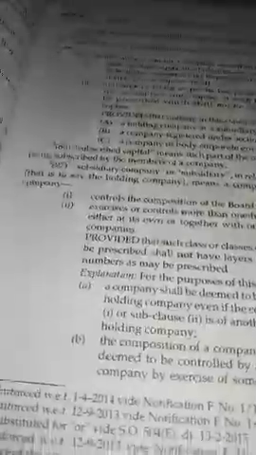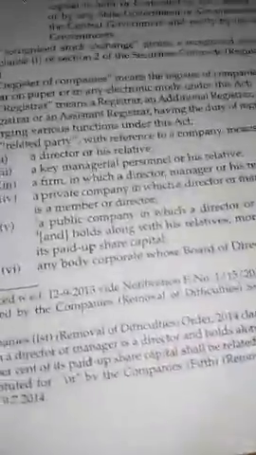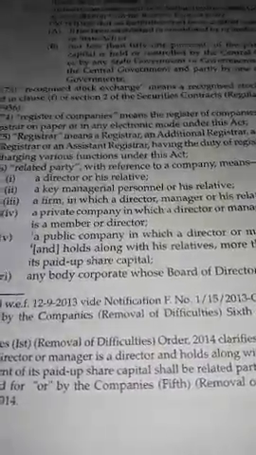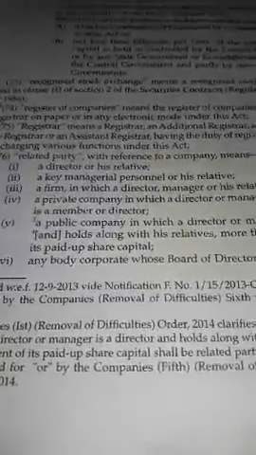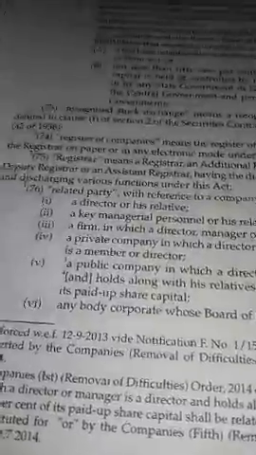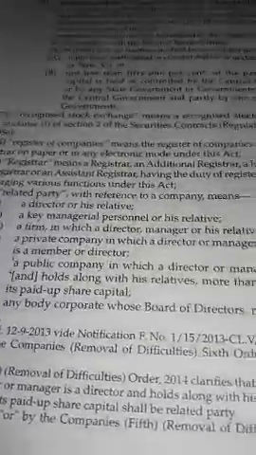Here, let us define what a related party is. We have already said Section 276 of the Companies Act defines a related party. What is a related party? Section 276 of the Companies Act therein describes a related party with reference to a company as meaning